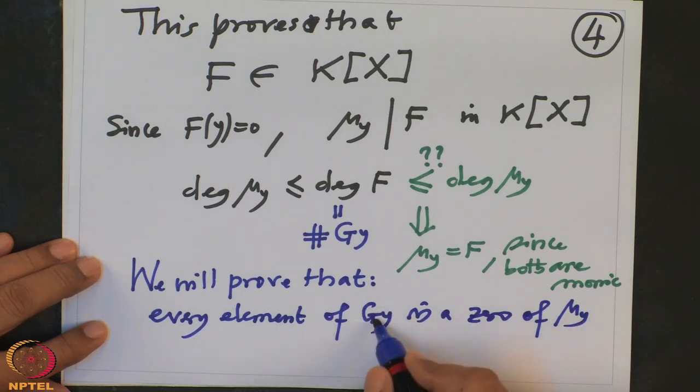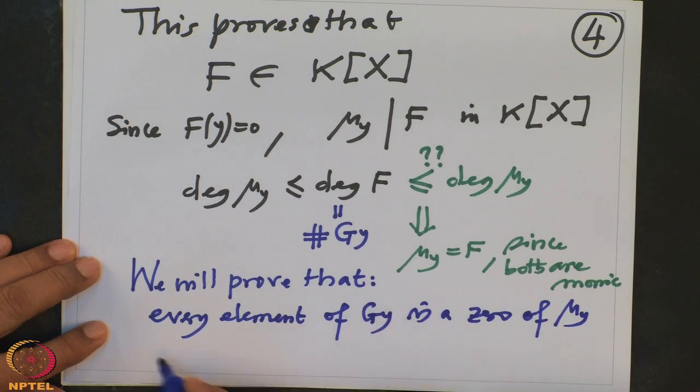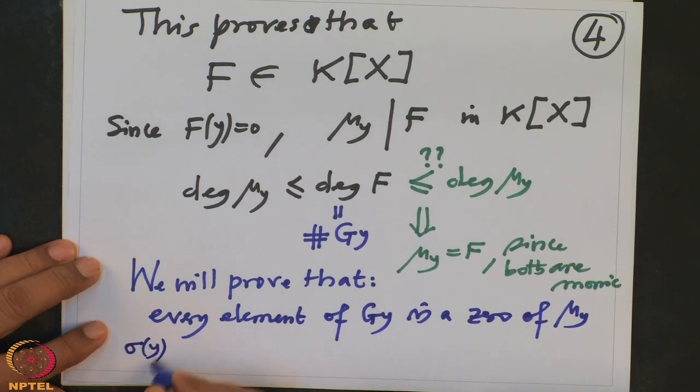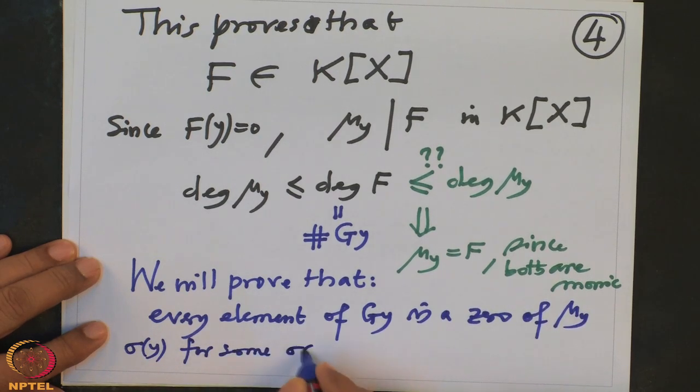Therefore, the degree will be at least the cardinality of orbit, and that will prove what we wanted to prove. So take any element of the orbit. Any element of the orbit will look like sigma y for some sigma in G.